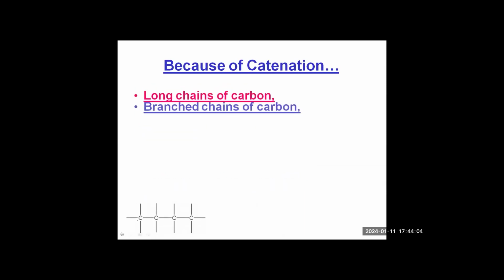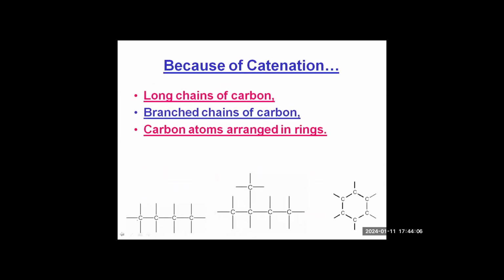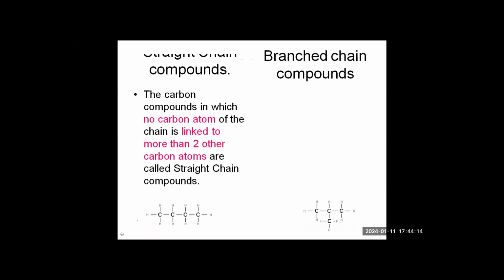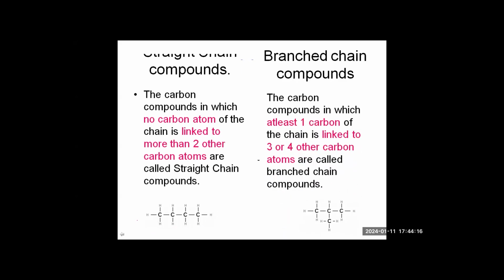Because of catenation, you can have a long chain, a branched chain, or a ring. This is possible because of that. Moreover, you can have saturated or unsaturated also. You can see here, this is the straight chain, and then we have a branch over here.